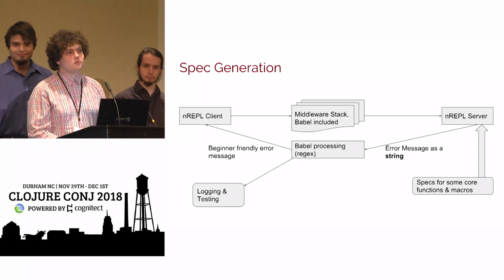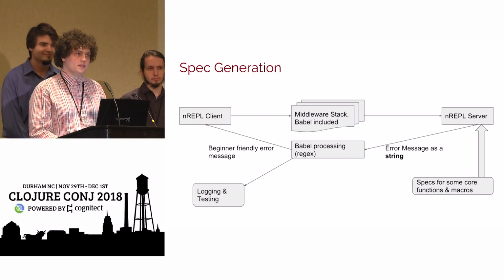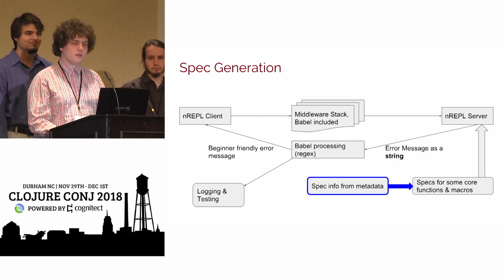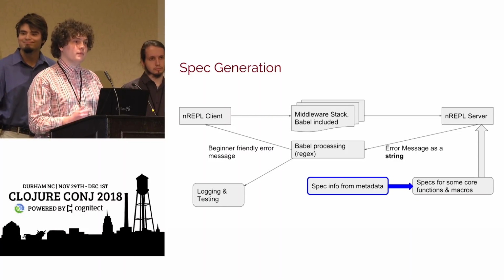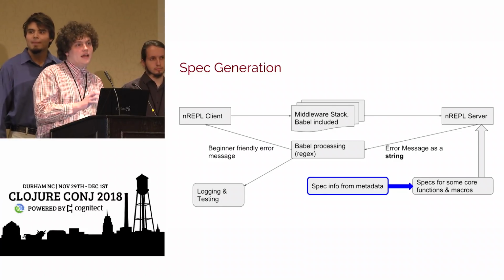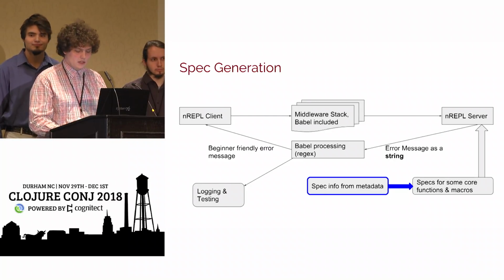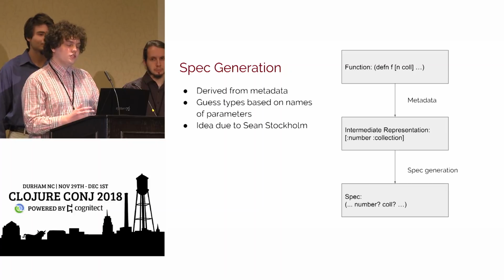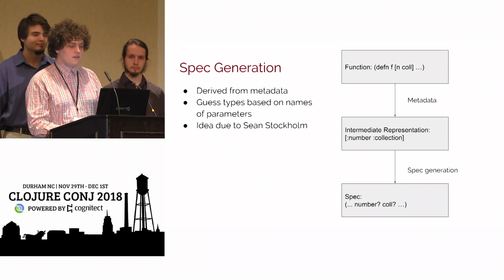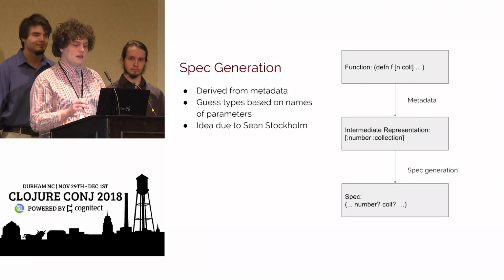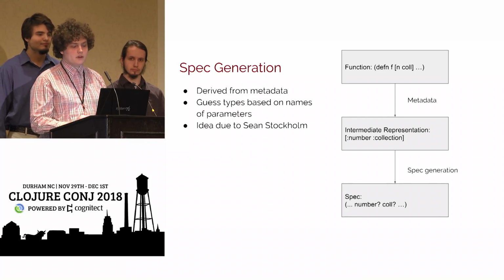We don't actually want to spec everything that we see that needs to be specced. So essentially, we created a process that generates specs from function metadata. This is kind of outside of Babel itself, but it points into our project still. With the spec generation, we're taking a function. Let's say on this diagram we have f, which can take n and a collection, and we'll say n is a number in this case.